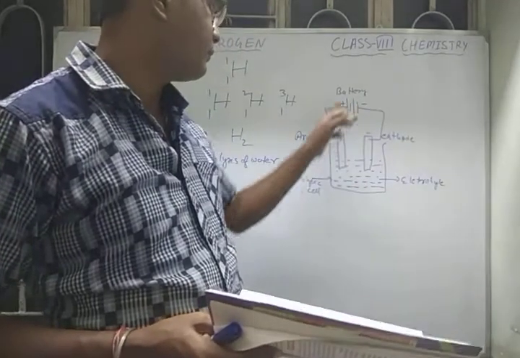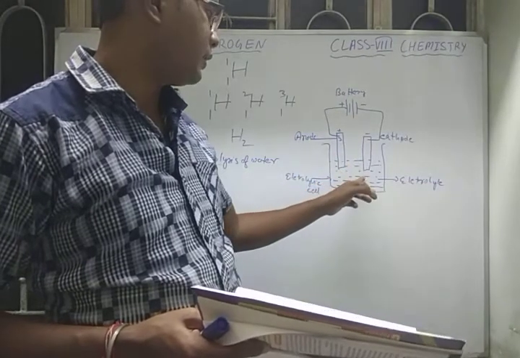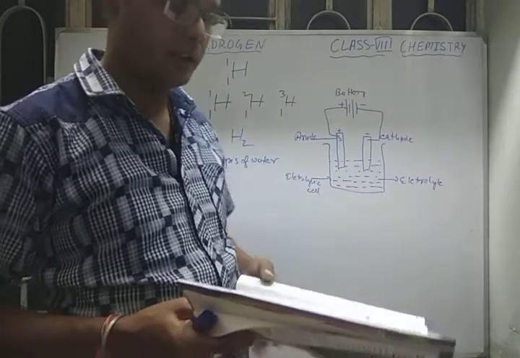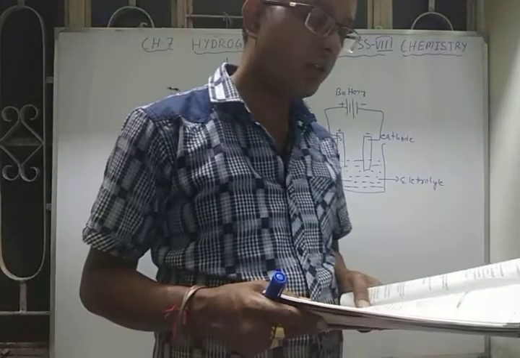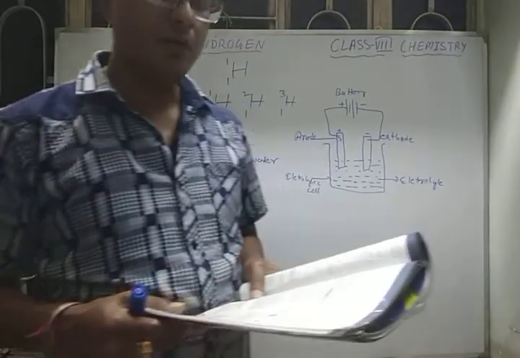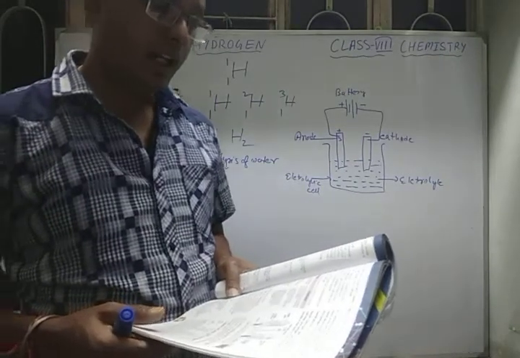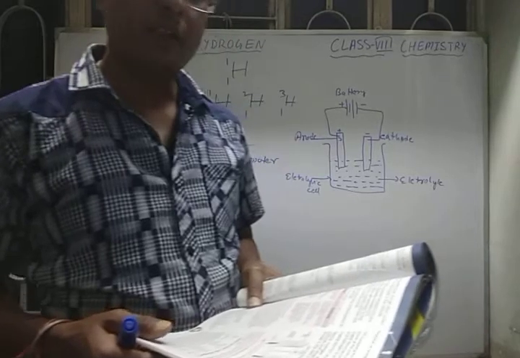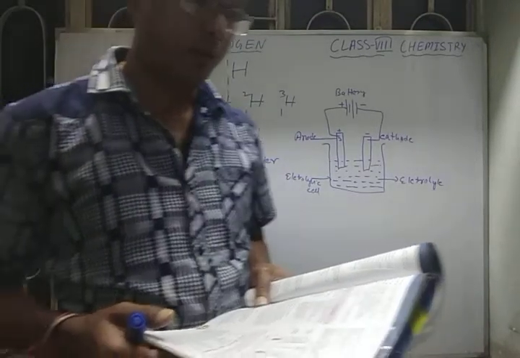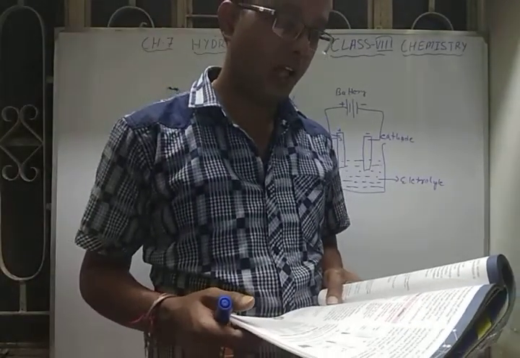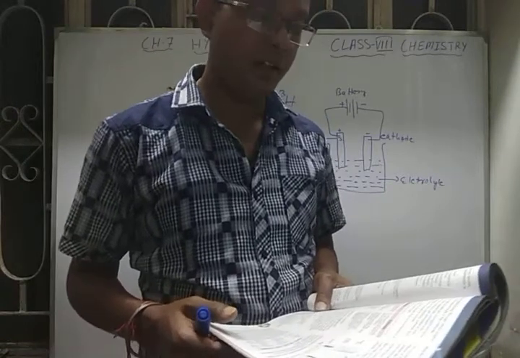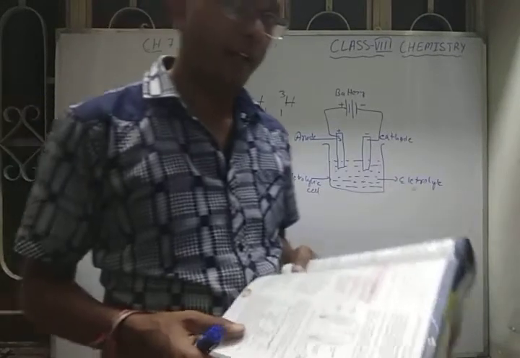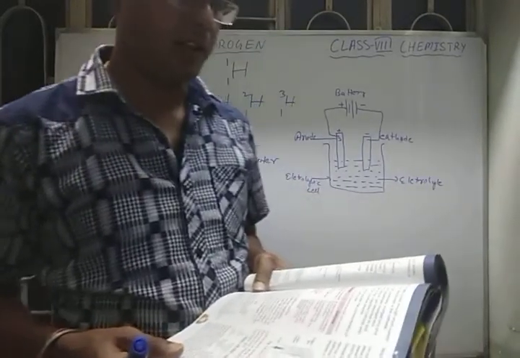It will come from the anode, pass through the water, go to the cathode, and leave the electrolyte through the cathode. Anions such as Cl minus, CO3 2 minus carbonate, and hydroxide will be attracted and discharged at the anode because they are anions, negative charges.